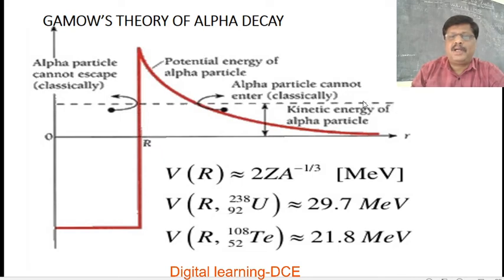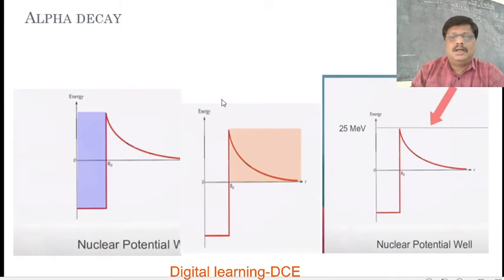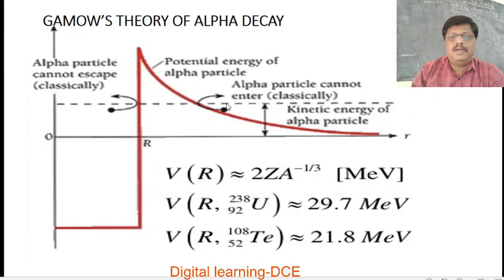Whenever an alpha particle moves towards the nucleus, there is an electrostatic force of repulsion. As it approaches nearer to the nucleus, it has maximum potential energy when small r is equal to the radius of the nucleus.